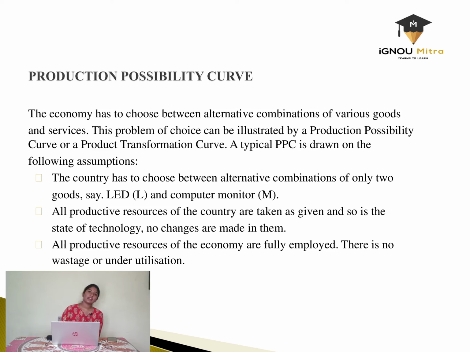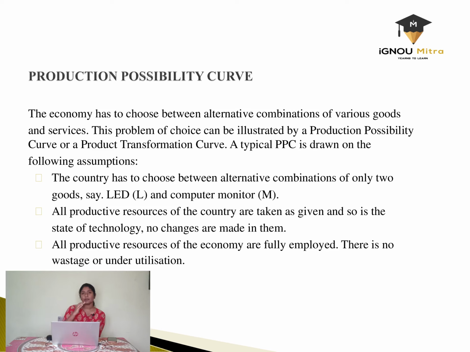So to further break it down, the graphical representation of a PPC is made using several assumptions. To list it down, the following assumptions are being taken. For example, the country is producing two products, that is one is LED screen and the other one is computer monitor. We'll discuss the whole PPC using these examples.